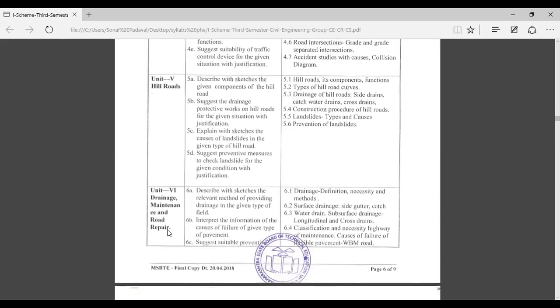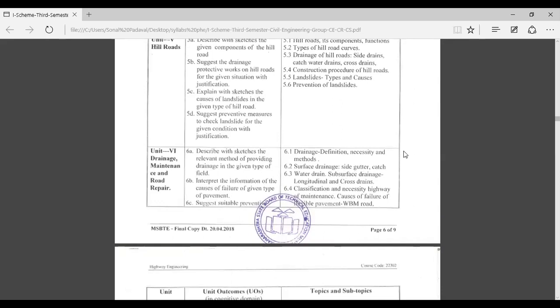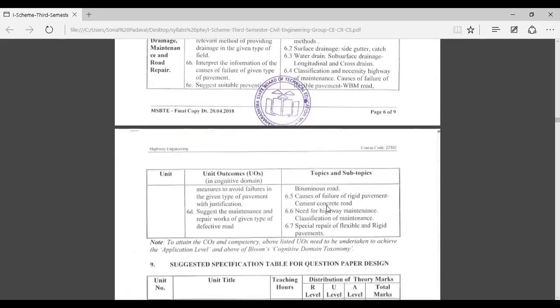Then unit number 6 comes with the title Drainage, Maintenance and Road Repair and includes the points: drainage, definition, necessity and methods of drainage, surface drainage, classification and necessity of highway maintenance, causes of failure of rigid pavement, cement concrete road, need for highway maintenance, classification of maintenance, special repair of flexible and rigid pavements.